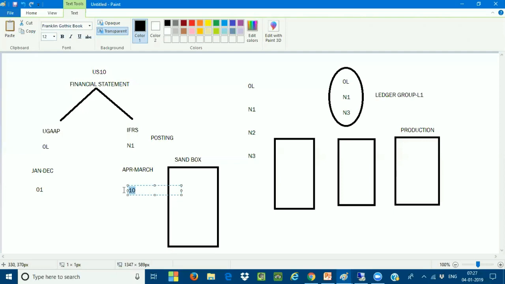Mahesh, you cannot change the currency, right, in the extension ledger? No, currency and the fiscal year variants are going to be inherited over there. Right. Okay. Yeah. Got it.